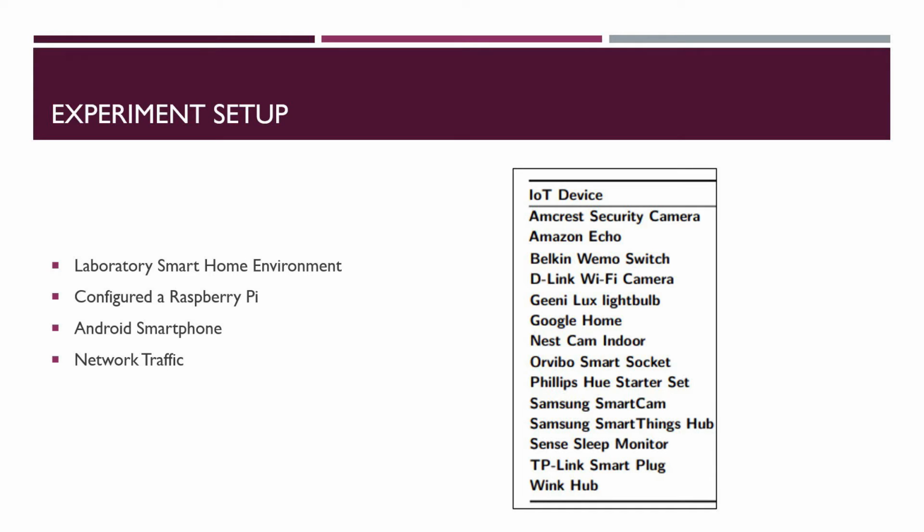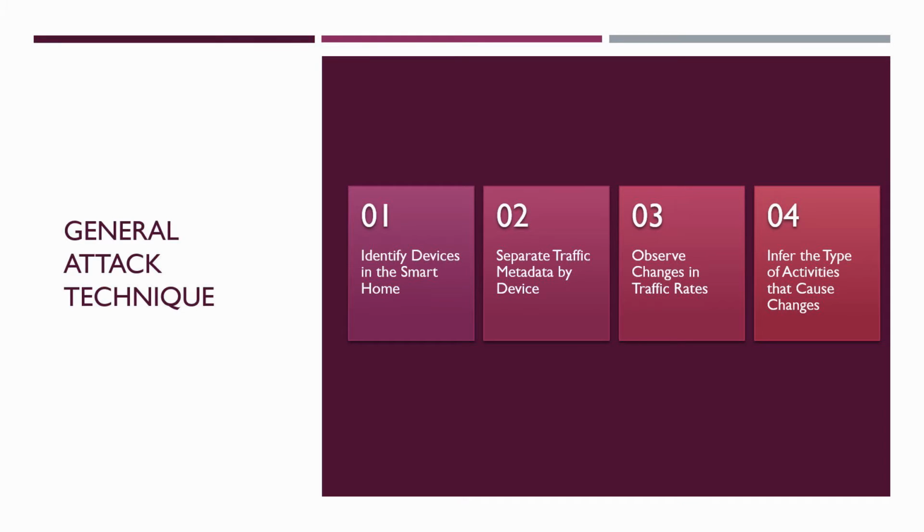With this setup, they were able to record all network traffic from the Wi-Fi interface of the Raspberry Pi to and from the smart home devices. Recorded traffic from the Wi-Fi interface of the Raspberry Pi represented a local adversary, and from the wired interface represented an external adversary.